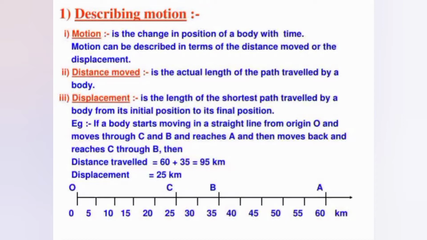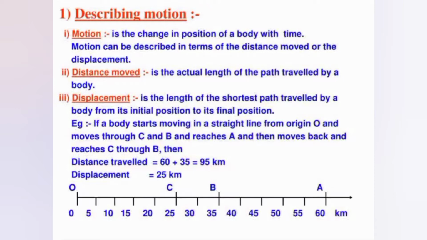So first we will take the topic, how can we describe motion. Students, we can describe motion by describing two terms, that is distance and displacement. First I want to clear the definition of motion. In scientific language we can say that motion is the change in the position of a body with time. Motion can be described in terms of distance moved or displacement. And to describe the location of an object, we have to assume a reference point.